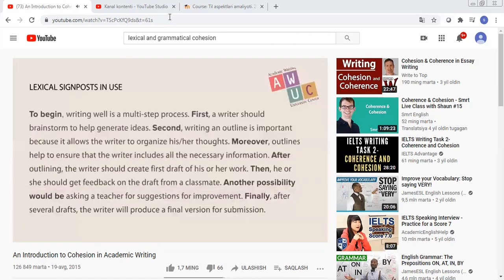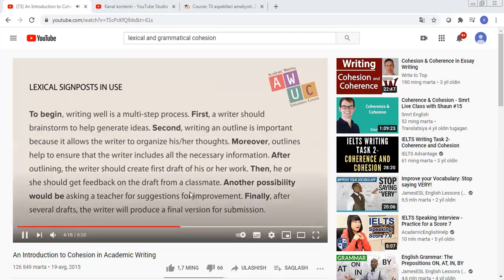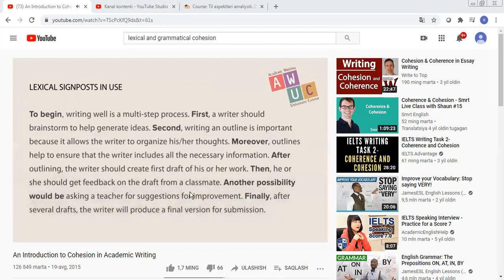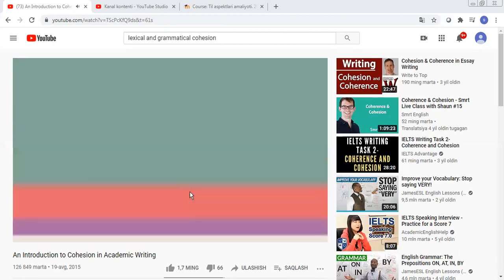To begin, writing well is a multi-step process. First, a writer should brainstorm to help generate ideas. Second, writing an outline is important because it allows the writer to organize his or her thoughts. Moreover, outlines help to ensure that the writer includes all the necessary information. After outlining, the writer should create the first draft of his or her work. Then, he or she should get feedback on the draft from a classmate. Another possibility would be asking a teacher for suggestions for improvement. Finally, after several drafts, the writer will produce a final version for submission.